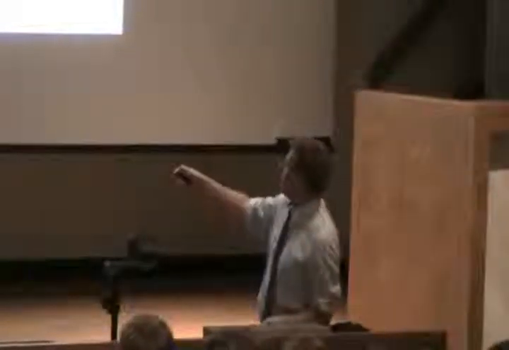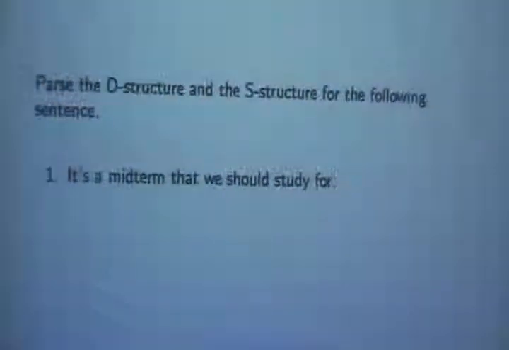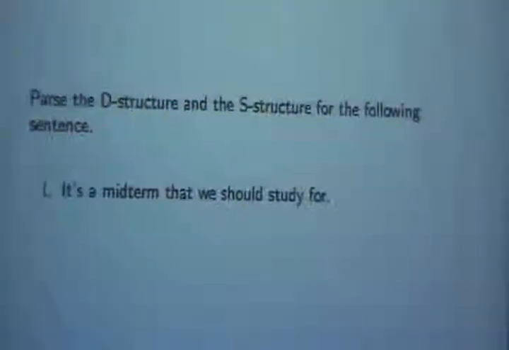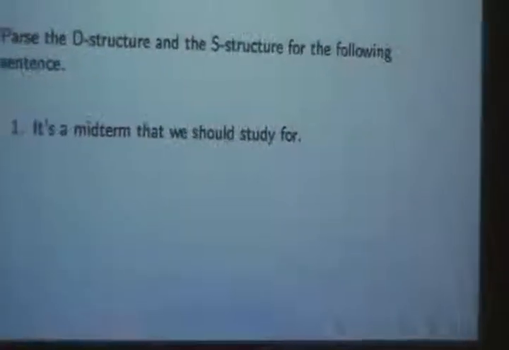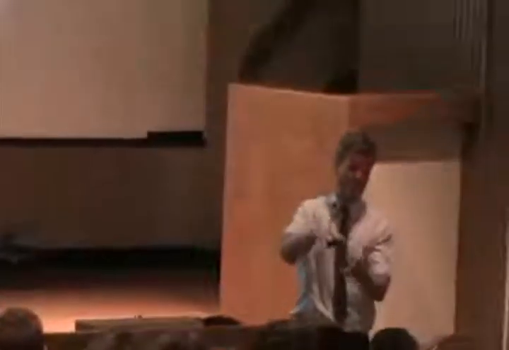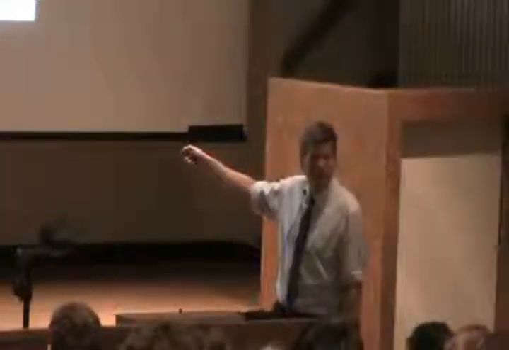That parse is sometimes called a D structure. Okay? I want you to show me that parse. So I want you to find out where this moved from, put it back, and parse that. Then I want you to show me how the cleft rule made from that this. So that's S structure. And this is sometimes called S for surface structure, S structure. Okay, so that's what these two words mean.